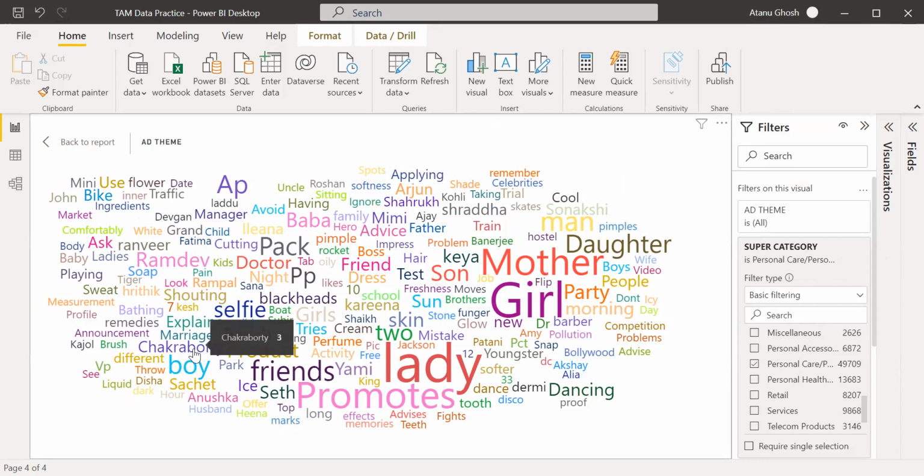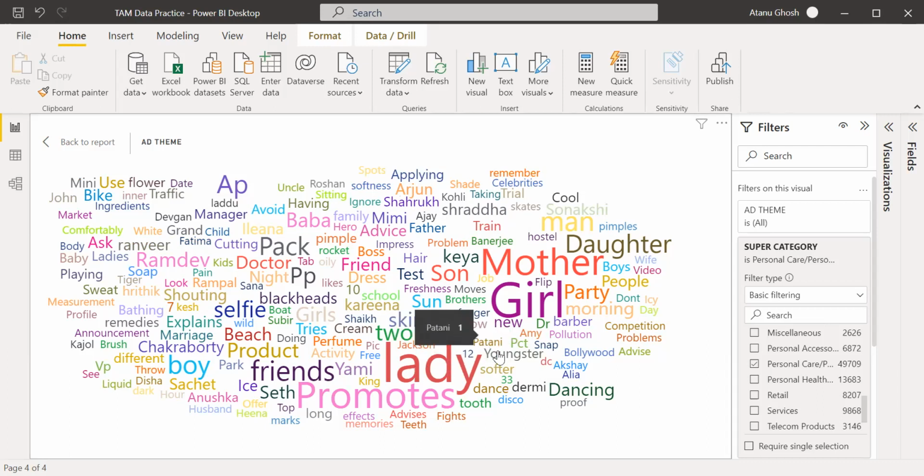In personal care, the themes on which ads are made are girl, lady, friends, boy, Chakravarti, Mithun Chakravarti maybe, Ritik, Kajol, dancing, Akshay, Mimi. I think this Chakravarti is Mimi Chakravarti. You see Mimi and Chakravarti are in the same color because it's a very basic text mining. It has segregated the words and has not taken them as a bigram, that is, two words together.